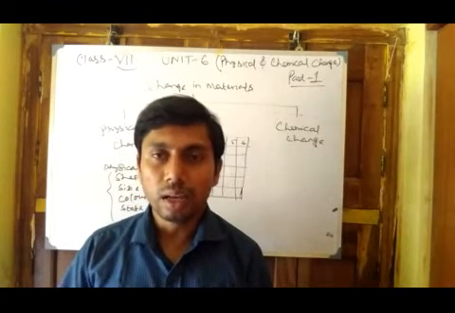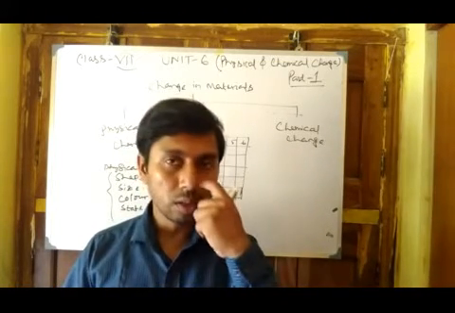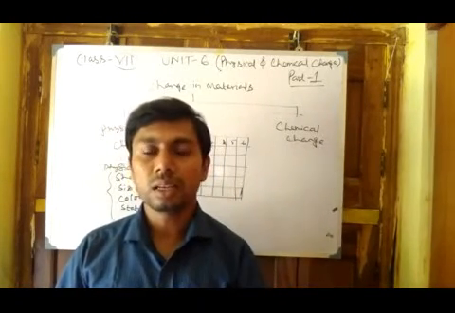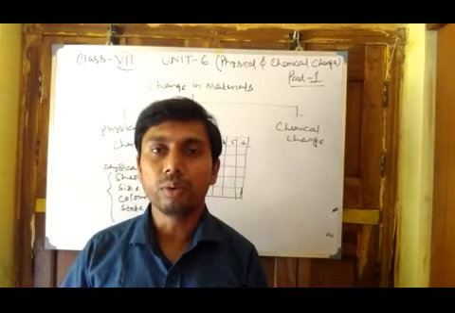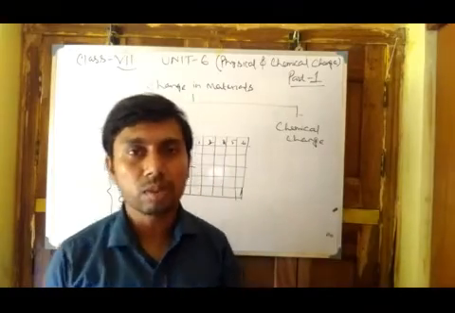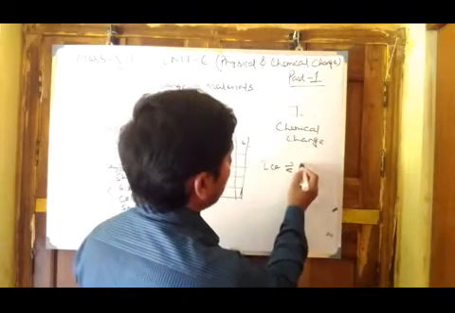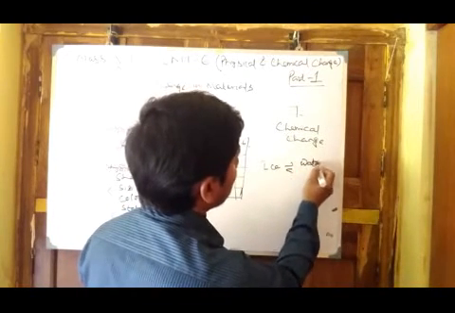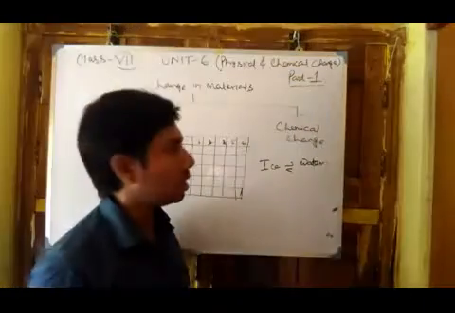Third, first of all let us discuss what reversibility is. Reversibility is a kind of change which can get back to its original state. For example, ice to water is a reversible change.